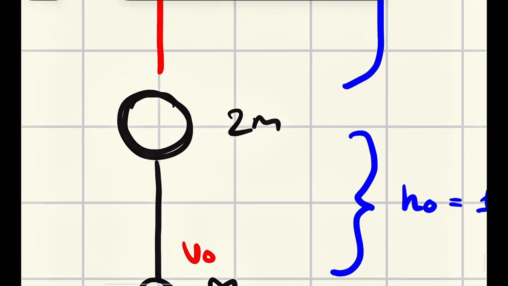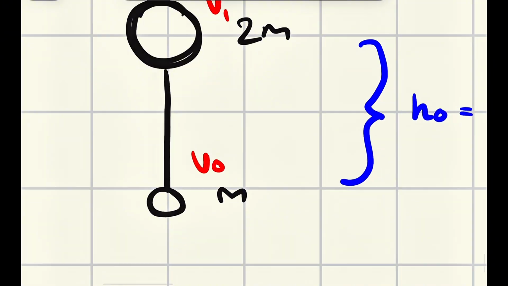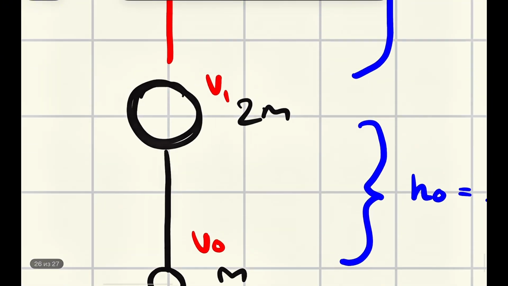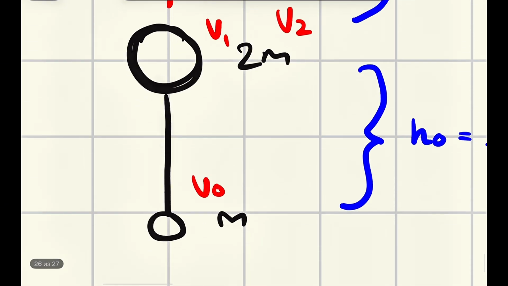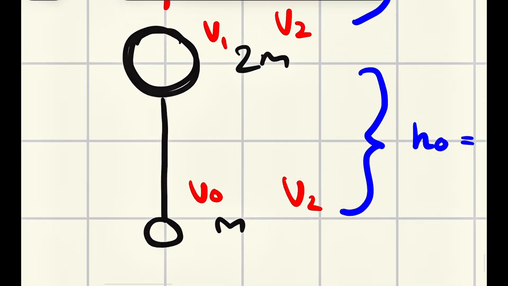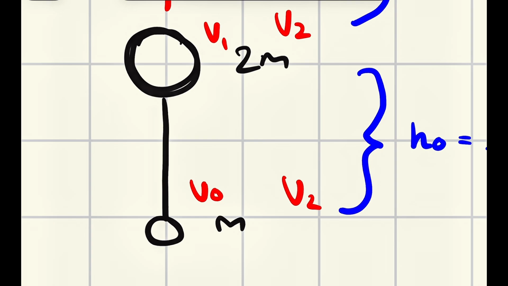At this point it slows down due to gravity, and this will have some velocity v1. At the same instant when this rope starts to pull it backwards, it will instantly transform into v2. Because they will have their very own velocity together, right? So what is it?